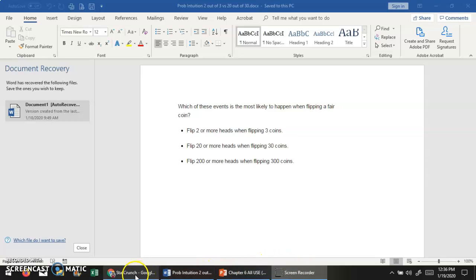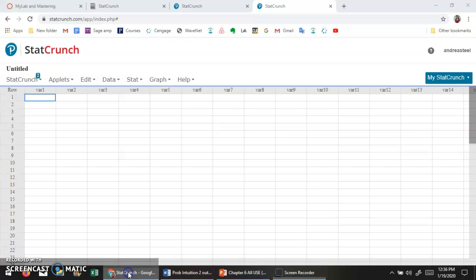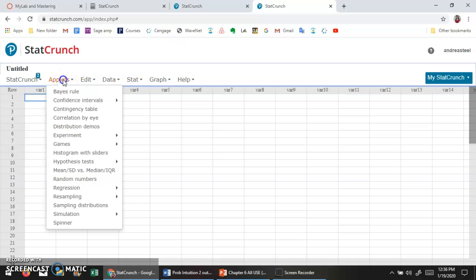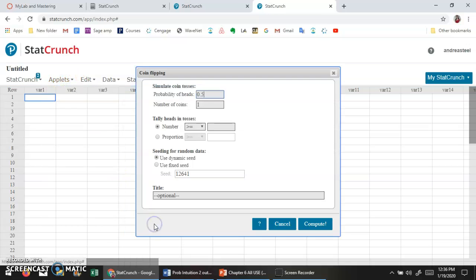So we are going to look at a little simulation for that. And on StatCrunch, we have the ability to do a coin flipping simulation. So this allows us to do a very similar experiment without actually having to toss the coins. And we can look at how many times we get at least 2 heads.